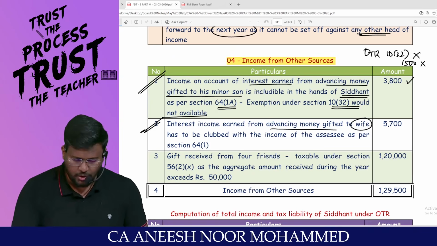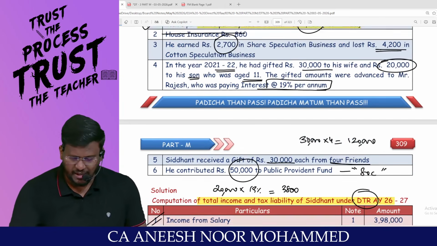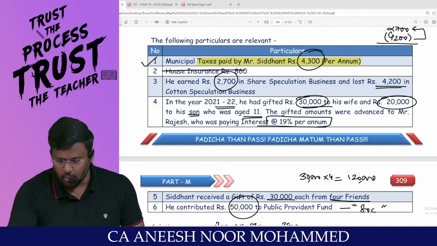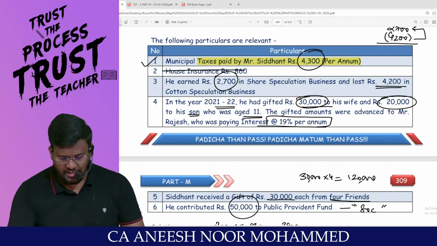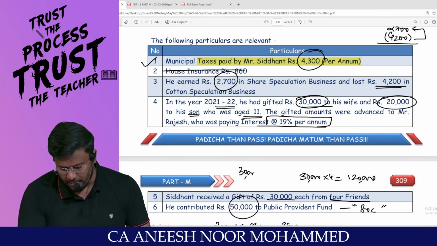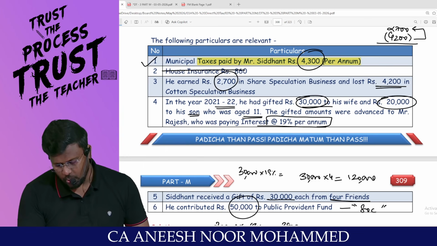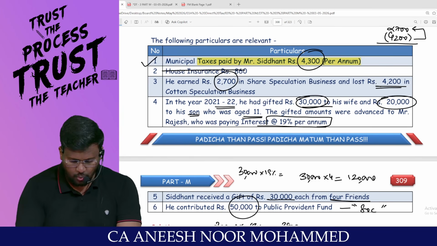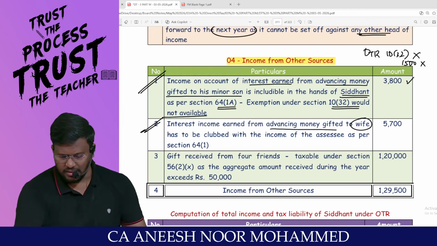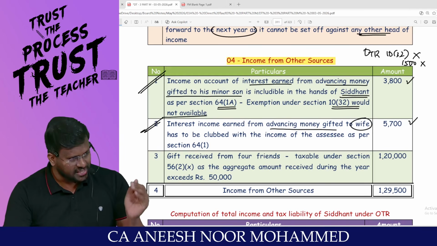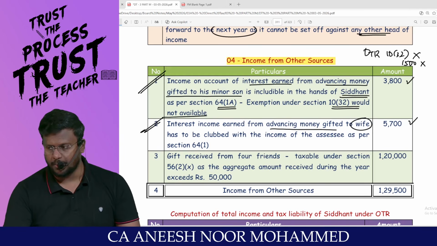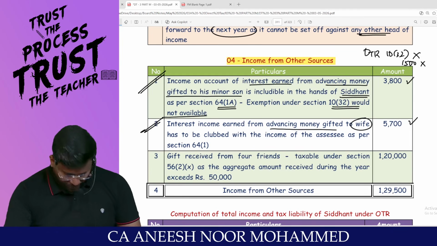Here, my dear lovable students, sir, this husband has given 30,000 rupees to his wife. That wife has put that on FD. Sir, how much percent interest is the FD giving? 19%. So 30,000 into 19% comes to 5,700. And don't ask about 1,500 rupees and all. Sir, only for a minor child will that 1,500 rupees concept be applicable. For the wife, there is no 1,500 rupees.